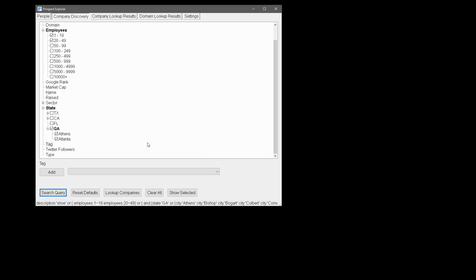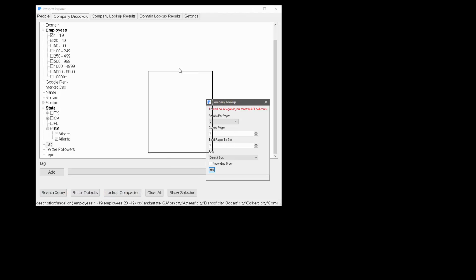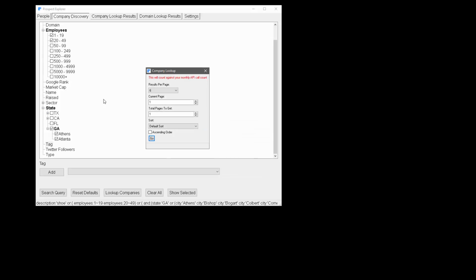Let's say I'm ready now. I want to go get them, so I'm going to look up companies. All of the stuff I just showed you doesn't have any cost associated with it, because I'm not actually returning any company information. So here I'm going to get 10. I can get up to 10 per page, and choose which current page to get. If there were, let's say, 1,000, I could say bring me back the largest companies first with the most employees, and I'm going to hit go.